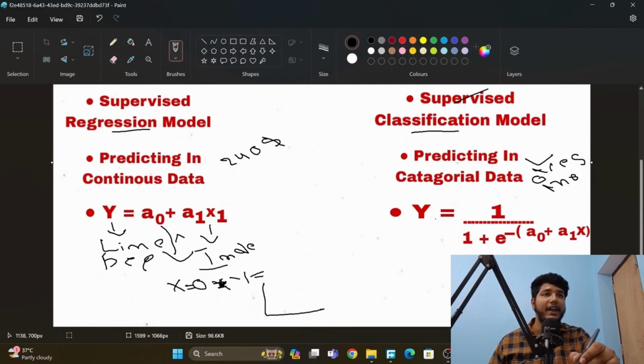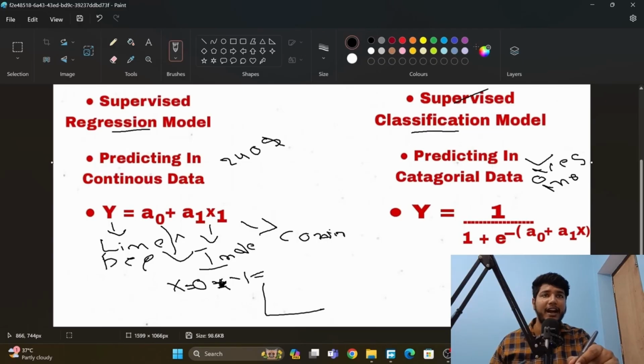Whereas y is also here the dependent variable, and 1 plus e power minus (a0 plus a1 x), where x is the independent variable. So the difference here is that by using the equation in linear regression, we get continuous data.